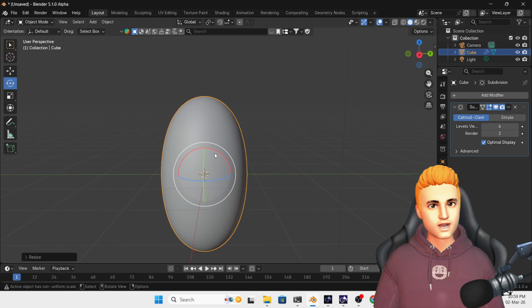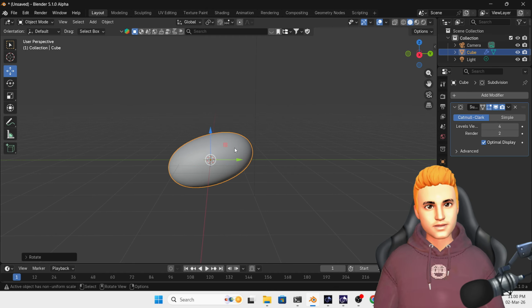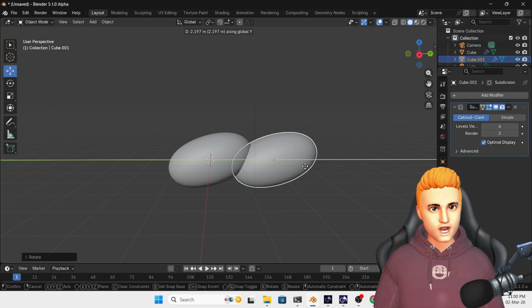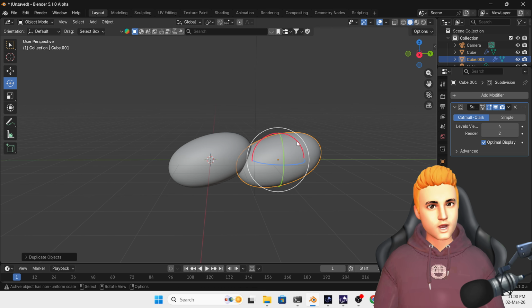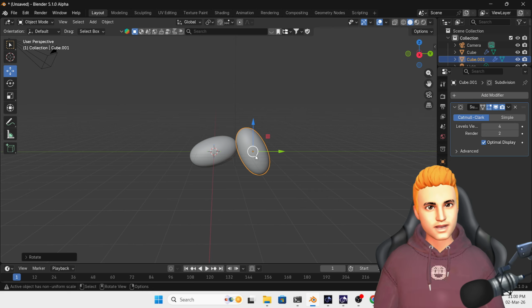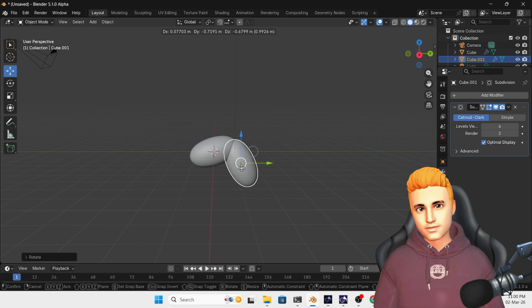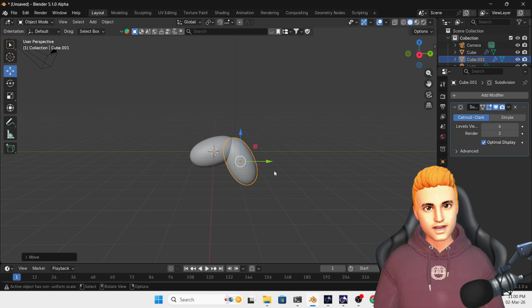If you want, you can also rotate it like this, and then press Shift D to duplicate, click on the y-axis and again rotate it like this. So we have something like this. Okay, let's put it here like this.